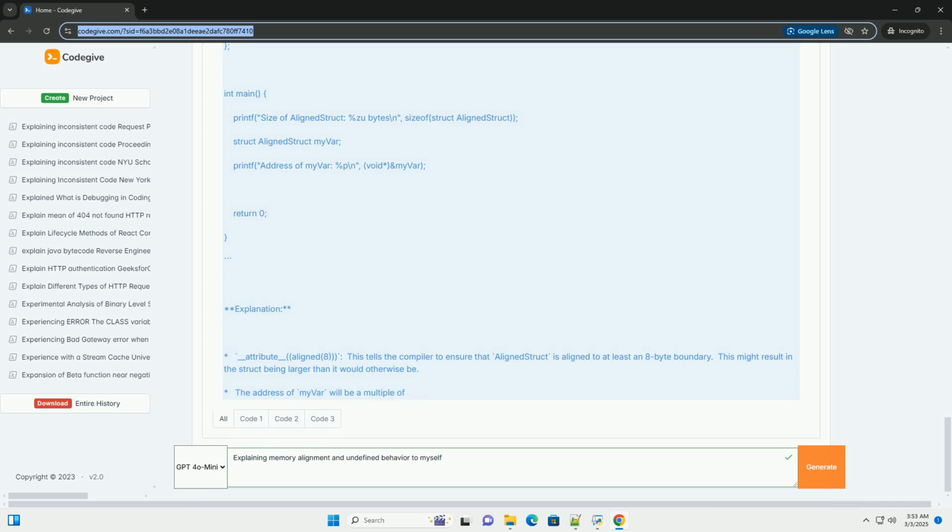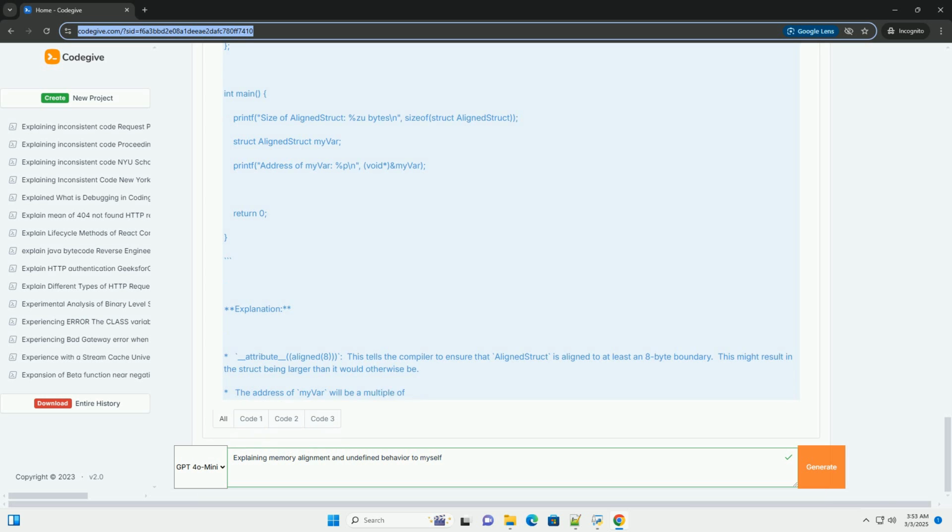Code example 2, using alignment attributes. Explanation. __attribute__((aligned(8))). This tells the compiler to ensure that AlignStruct is aligned to at least an 8-byte boundary. This might result in the struct being larger than it would otherwise be. The address of myVar will be a multiple of 8. Code example 3, pragma pack, Windows/Visual C++.